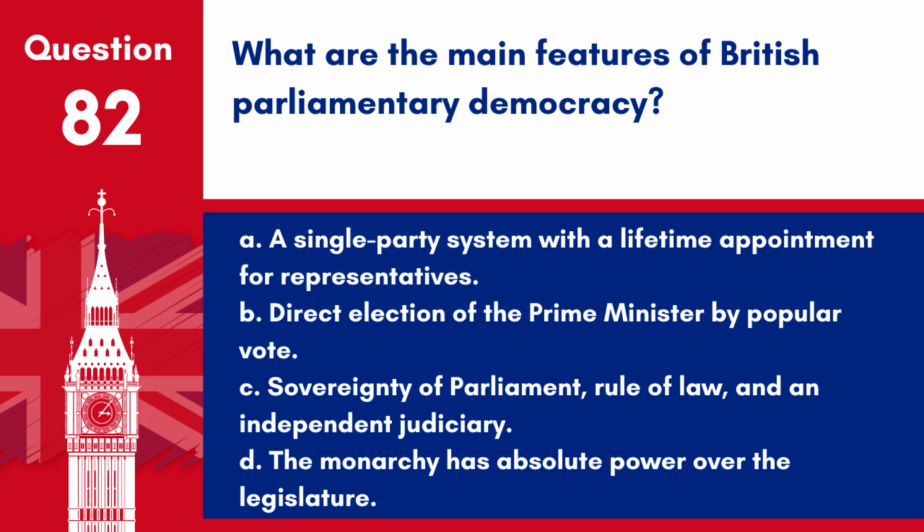Answer: C. Sovereignty of Parliament, rule of law, and an independent judiciary. British parliamentary democracy is characterised by the sovereignty of Parliament, where elected representatives make laws, the principle of the rule of law ensuring fairness and justice, and an independent judiciary to interpret those laws.